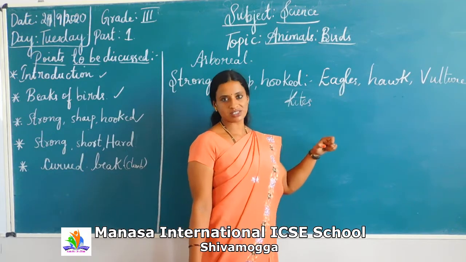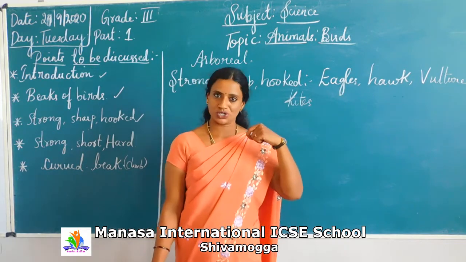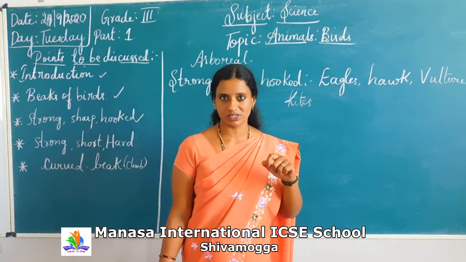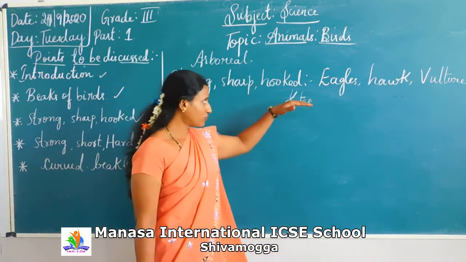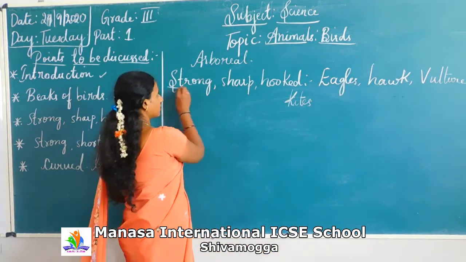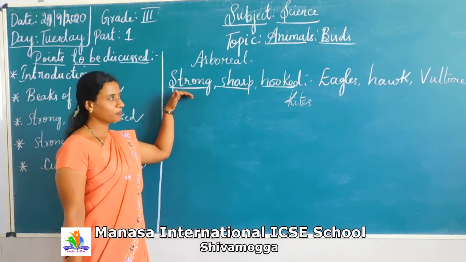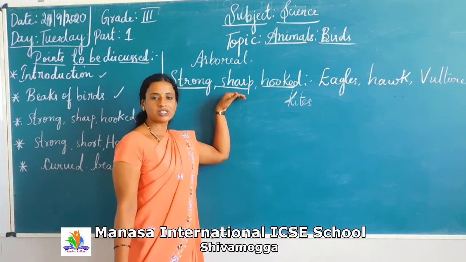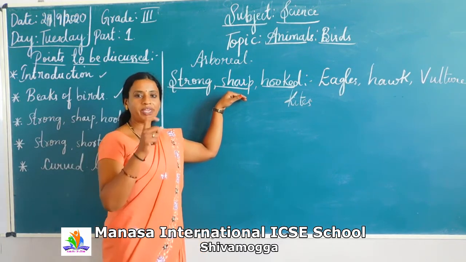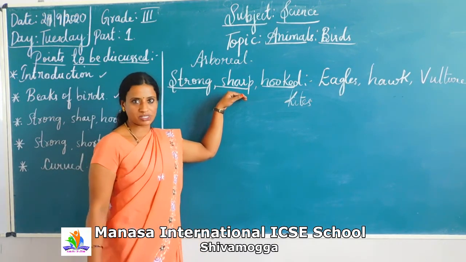So there is a necessity to tear the flesh or to cut it into pieces, right? And therefore their beak is very strong, it's very sharp. Since they don't have teeth, the beak itself should perform all the activities.